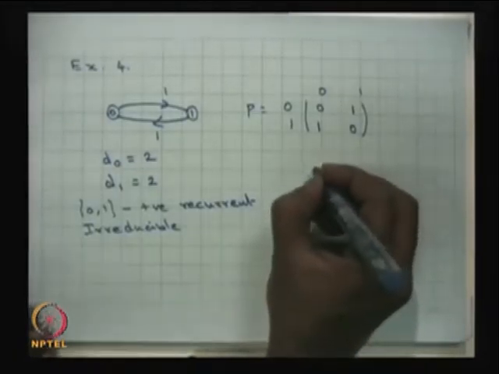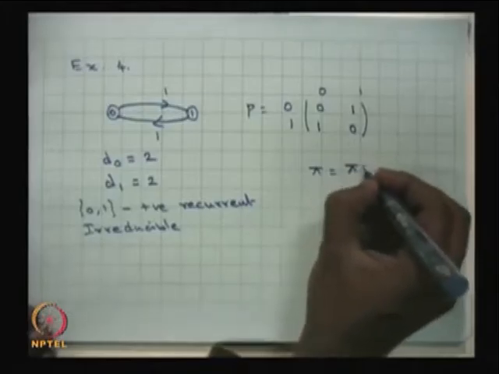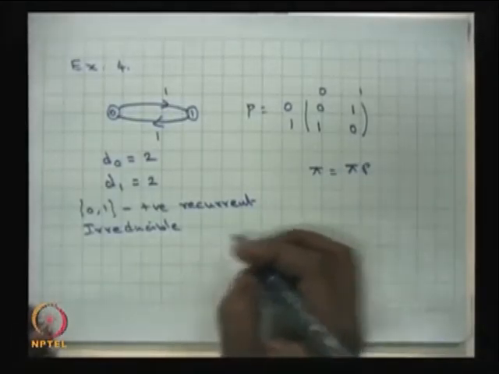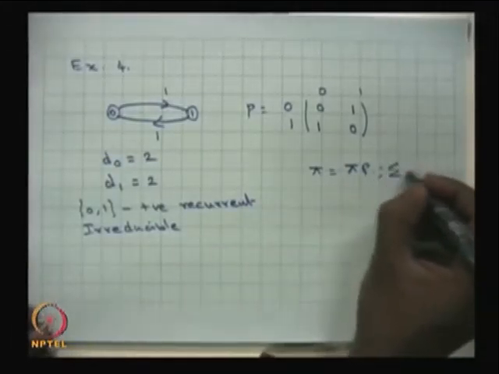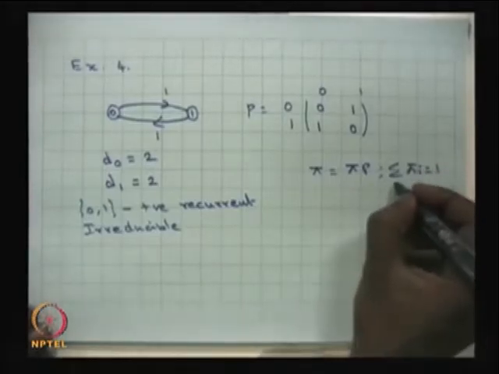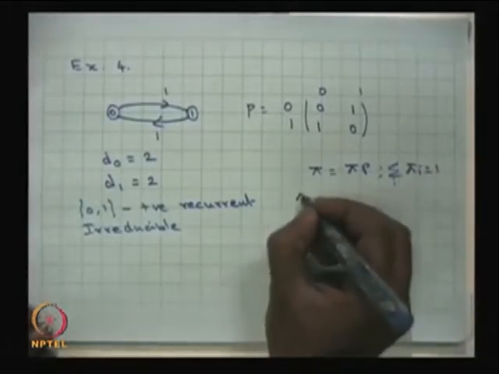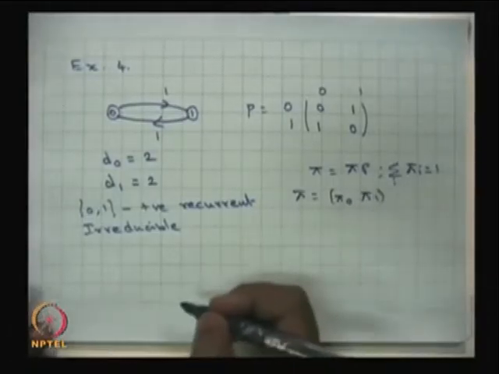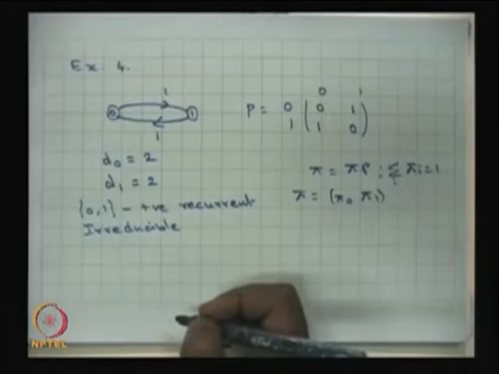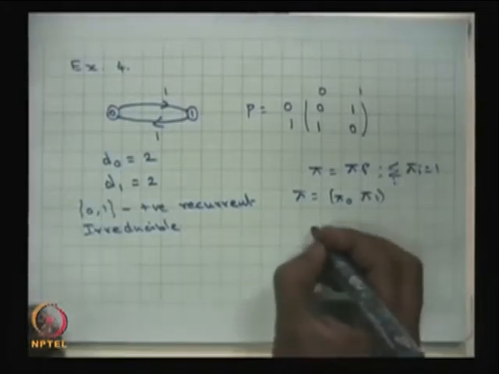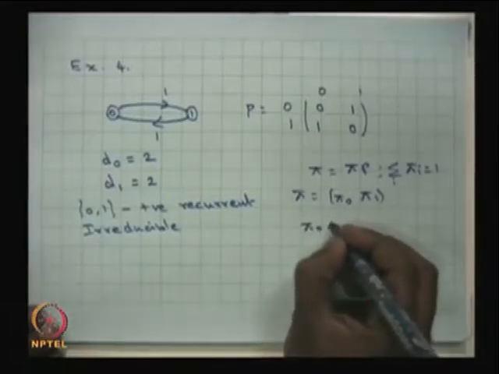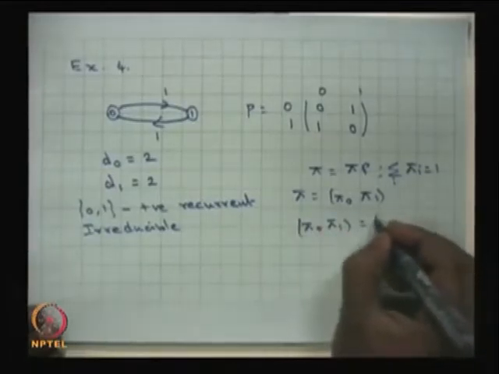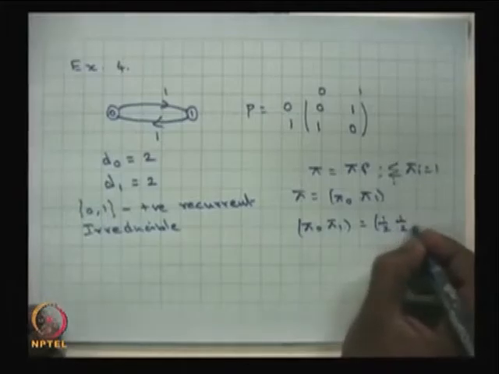So, if you solve pi is equal to pi P with the summation of pi equal to 1, where pi is nothing but the vector pi naught, pi 1, you will get pi naught, pi 1 the same as 1 by 2, 1 by 2.